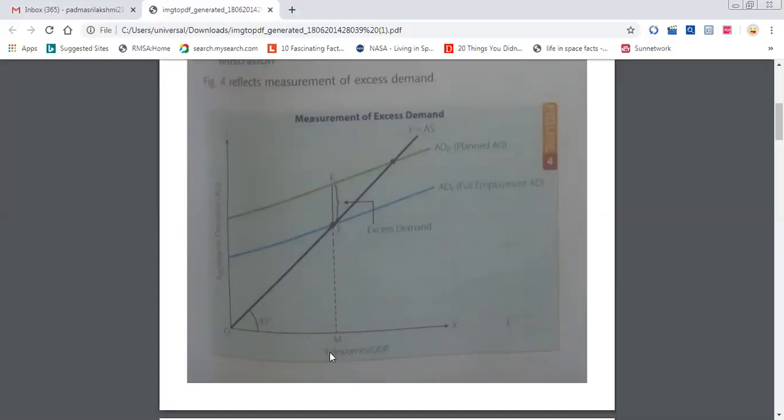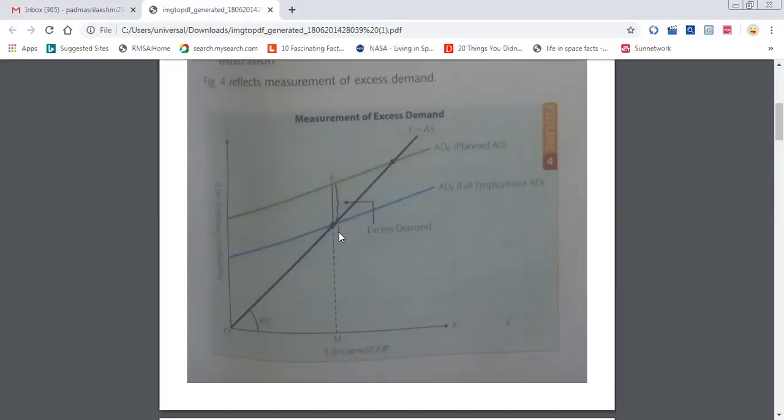Which is the aggregate supply curve? The 45 degree line, where Y is equal to aggregate supply; the 45 degree line is the aggregate supply curve or income curve, both are the same. Then which is the aggregate demand? The blue line. Very good. Where both meet, that place is the equilibrium.